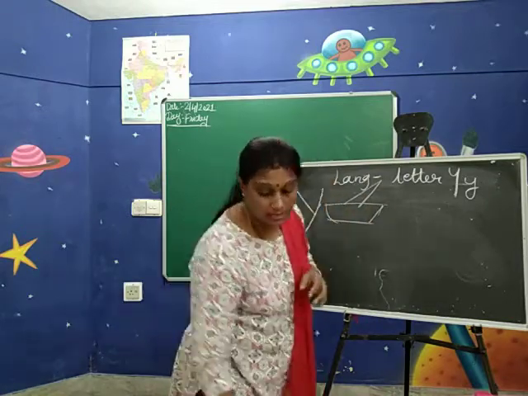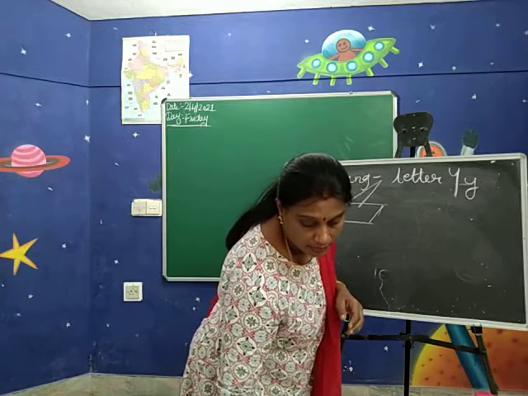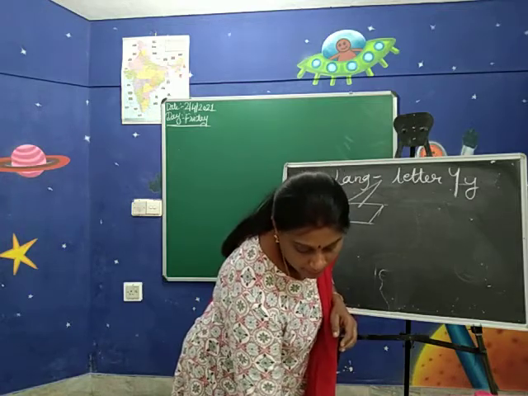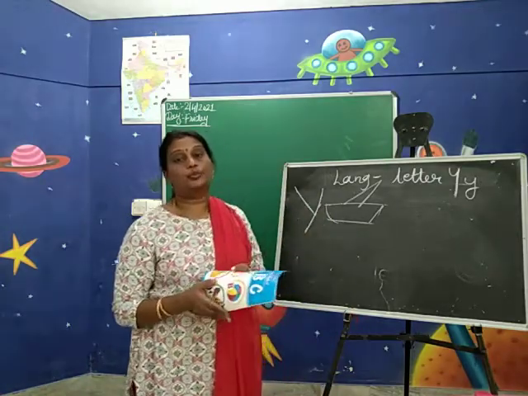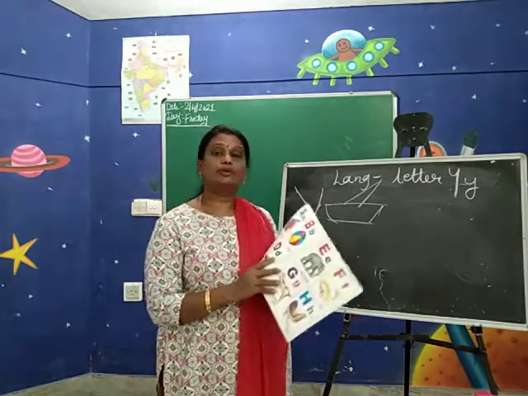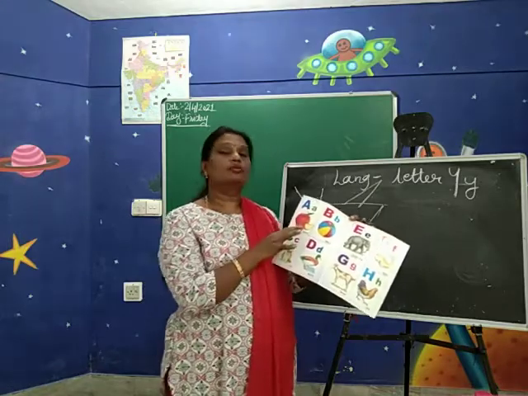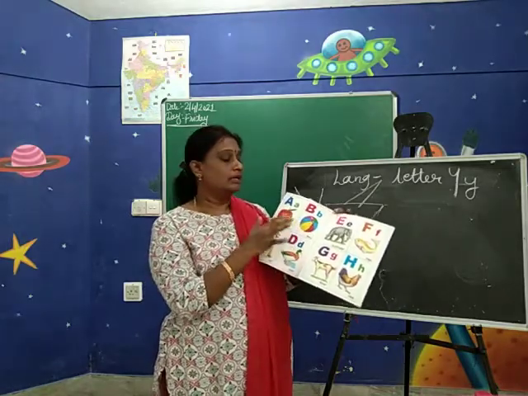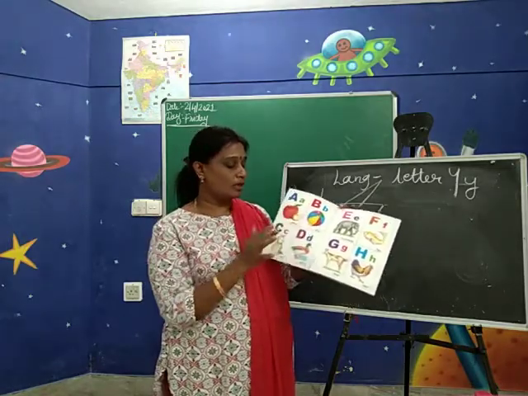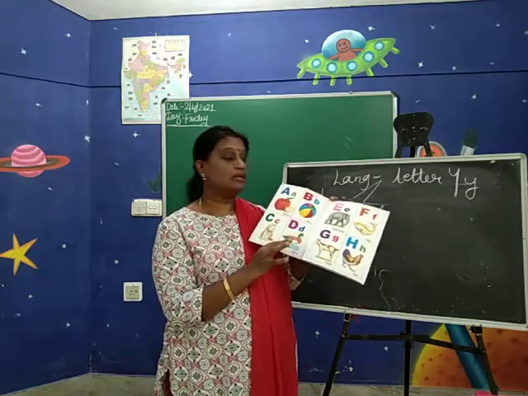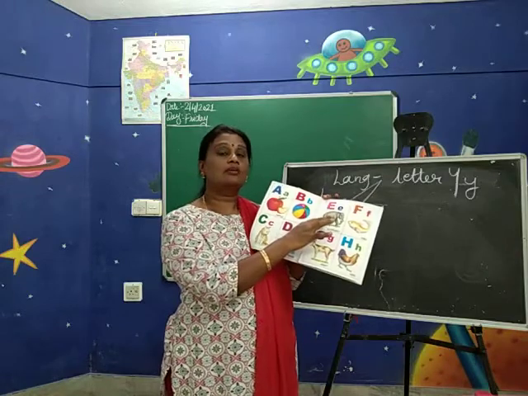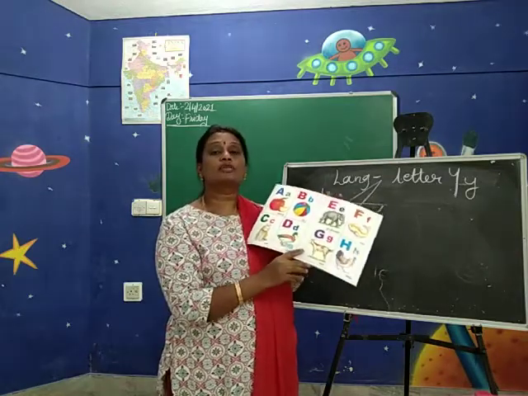Now we shall revise the letters first, children. From the ABC book we shall revise the letters A to Y. You have to repeat with me. A sound A, B sound B. A for apple, B for ball. C for cat, C sound K. D for duck, D sound D. E for elephant, E sound A. F for fish, F sound F.